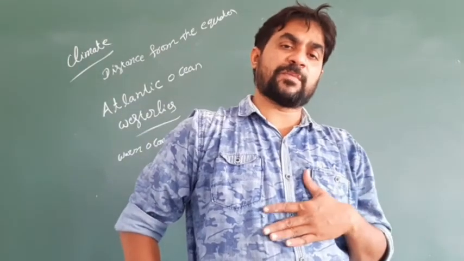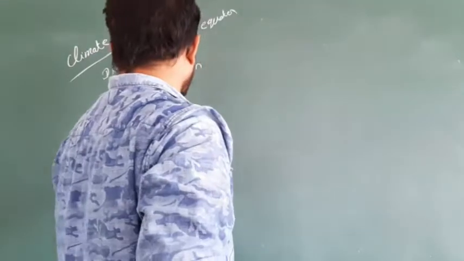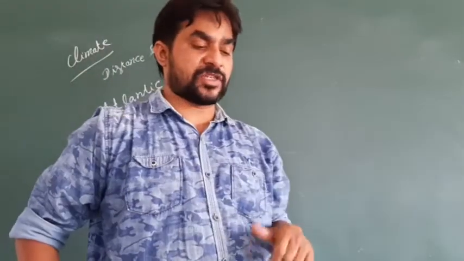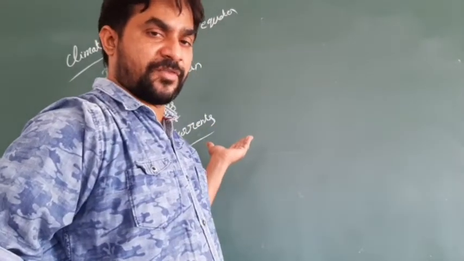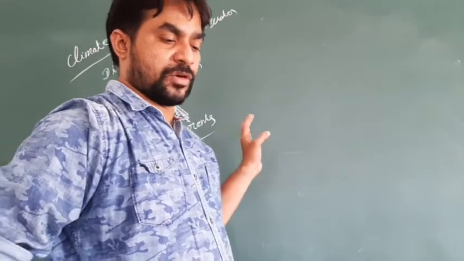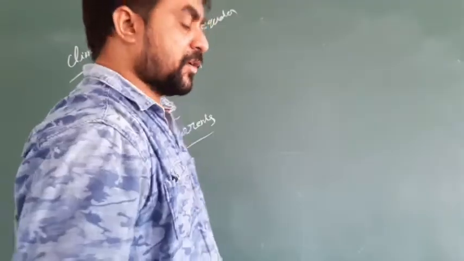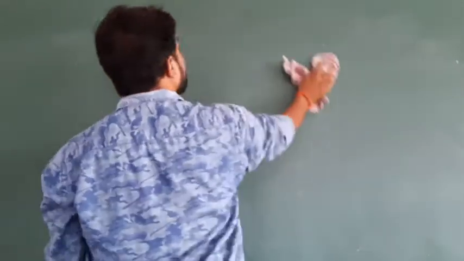And in the region of summer only, this ice is going to melt because of westerlies, because of warm ocean currents and also the Atlantic Ocean. If these 3 factors cannot be found near Europe, then Europe can look like an ice continent only. Come to the next. One more thing is the western side of Europe is having little showers.